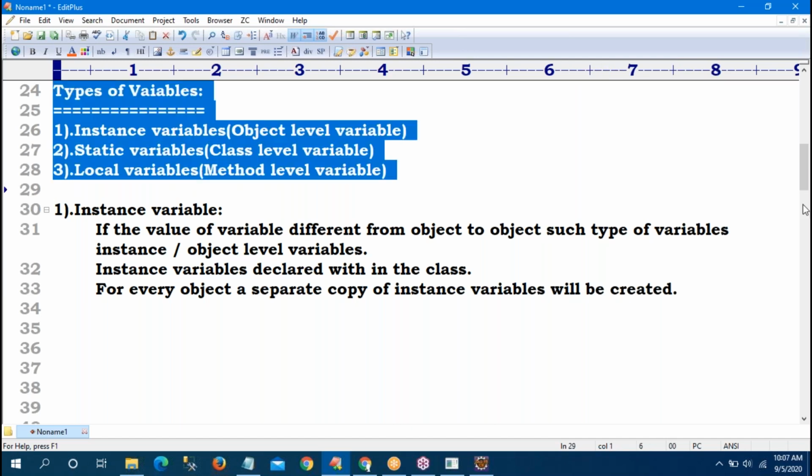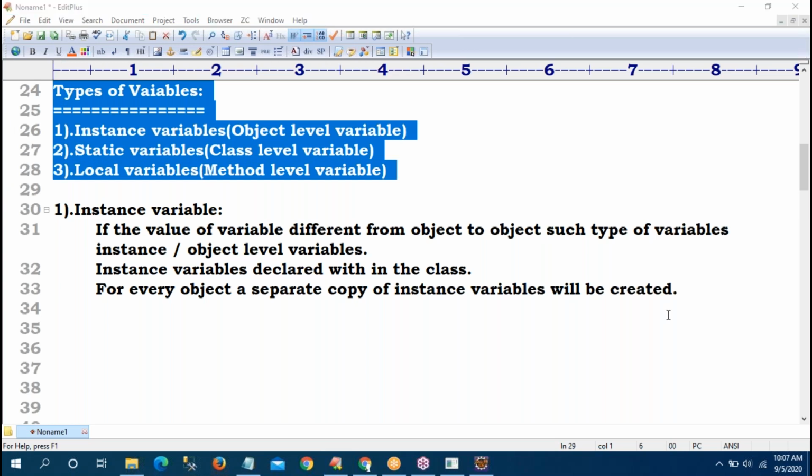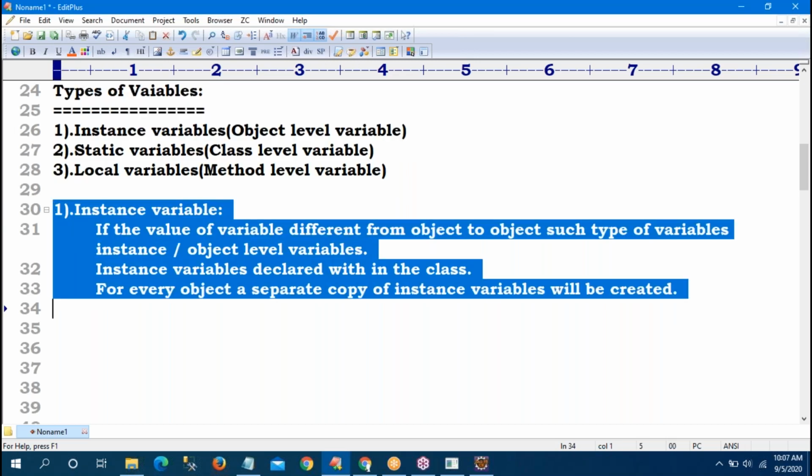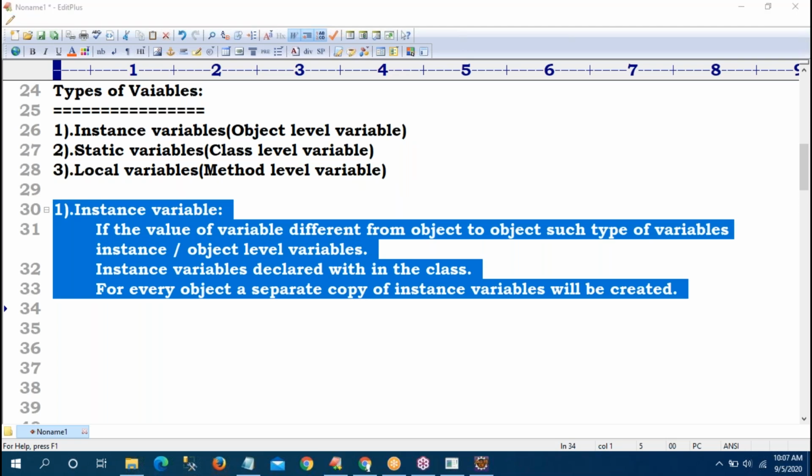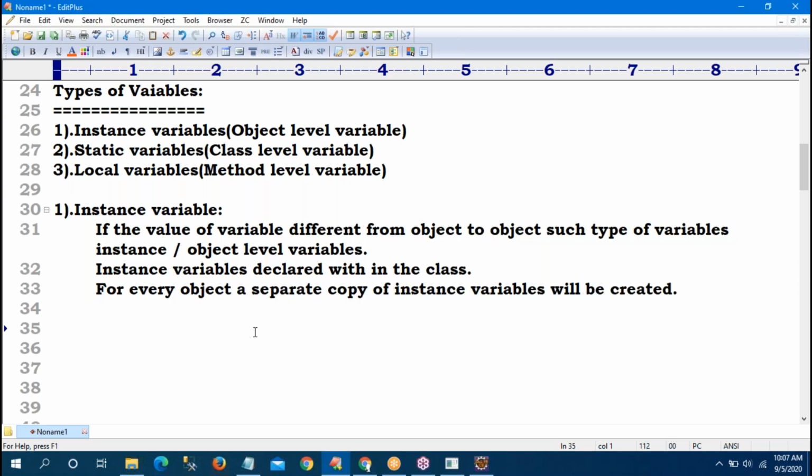So, types of variables. You may take these running notes. Later on, I will share the material. Three variables. First, instance variable. Now, second category, static.